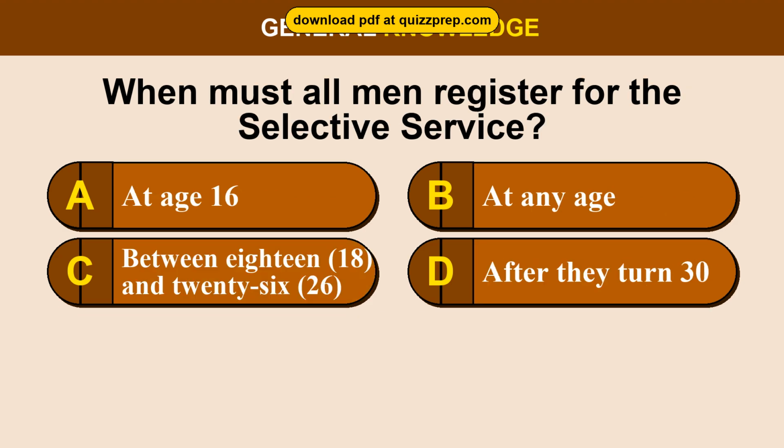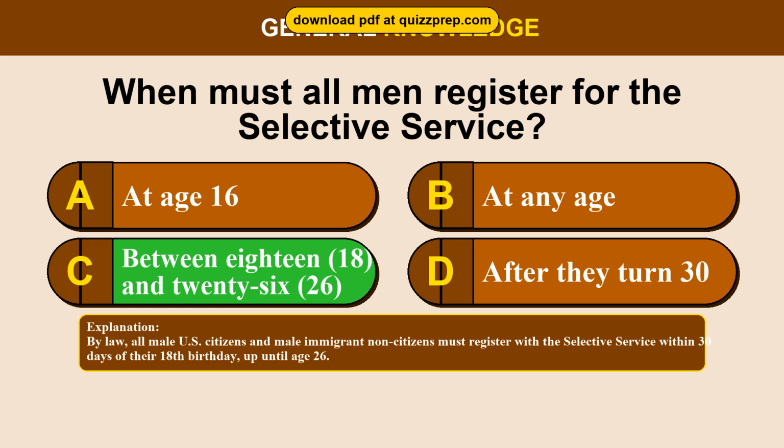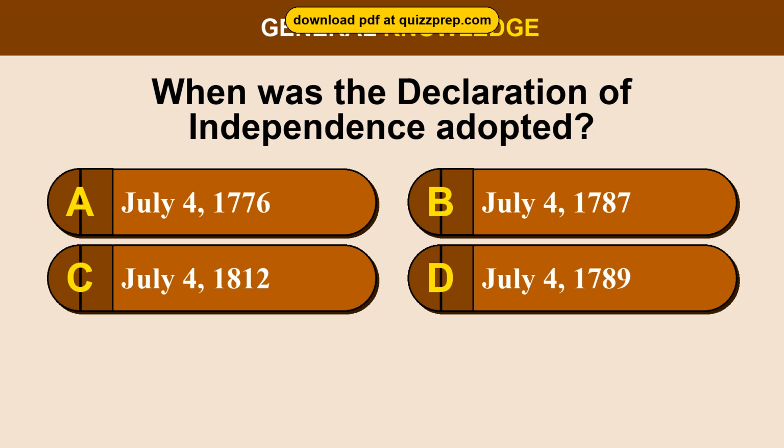Question 46. When must all men register for the Selective Service? Option A, at age 16. Option B, at any age. Option C, between 18 and 26. Option D, after they turn 30. The correct answer is option C, between 18 and 26. By law, all male U.S. citizens and male immigrant non-citizens must register with the Selective Service within 30 days of their 18th birthday, up until age 26.